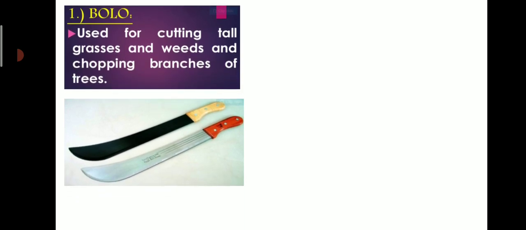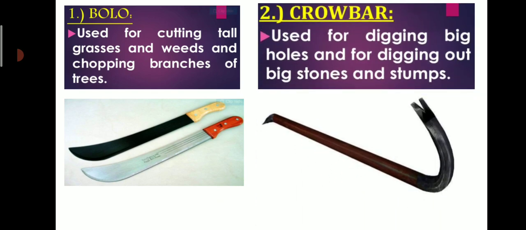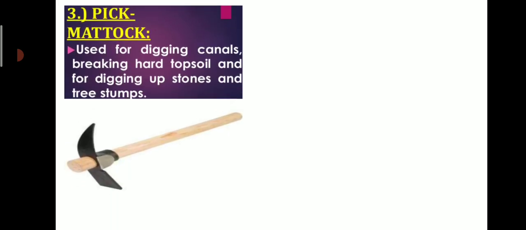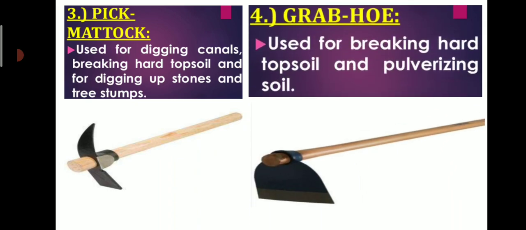So you can see here some of the hand tools. Bolo, number 1, used for cutting tall grasses and weeds and chopping branches of the trees. Next is crowbar, used for digging big holes and for digging out big stones and stumps. After that, pick mattock, used for digging canals, breaking hard topsoil and for digging up stones and tree stumps. After that, grub hoe, used for breaking hard topsoil and pulverizing soil.